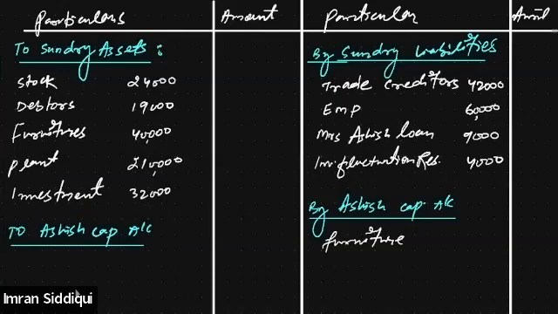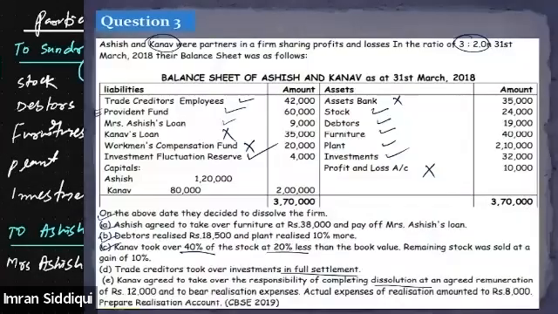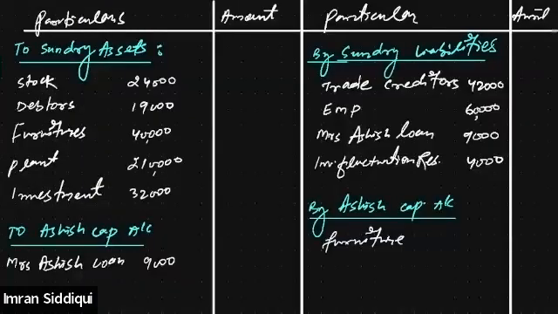We'll write down Mrs. Ashish loan. What was the amount of loan? 9,000 was the amount of loan. So he will take over the liability of rupees 9,000, and he will take over the asset, that was furniture, at rupees 38,000. So 38,000 will be written here.